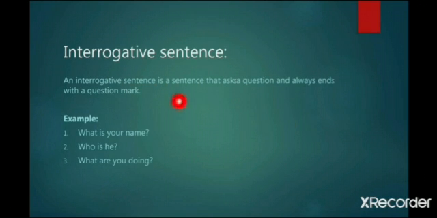The third one is interrogative sentence. An interrogative sentence is a sentence that asks a question and always ends with a question mark. So, an interrogative sentence is a sentence that asks a question. For example, what is your name? Who is he? What are you doing?